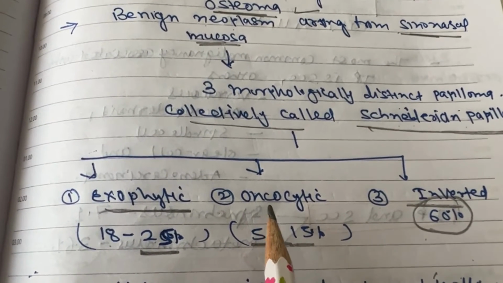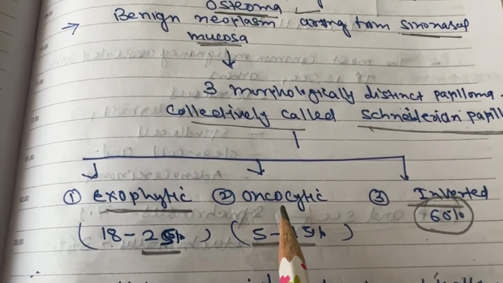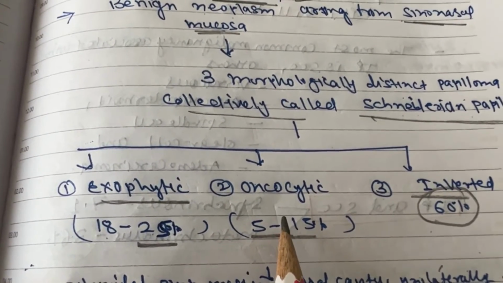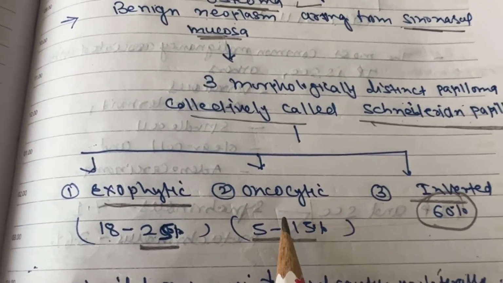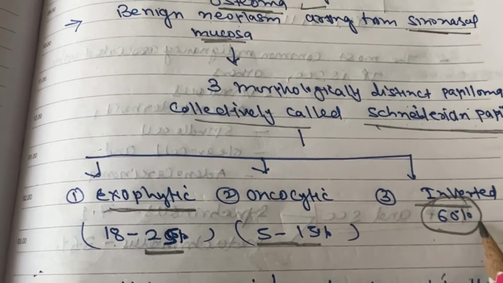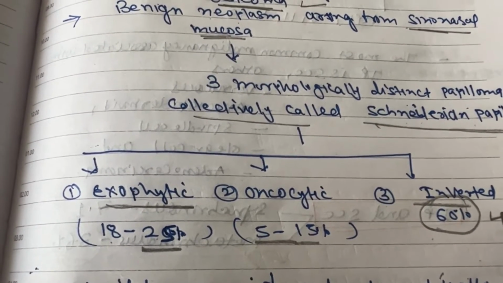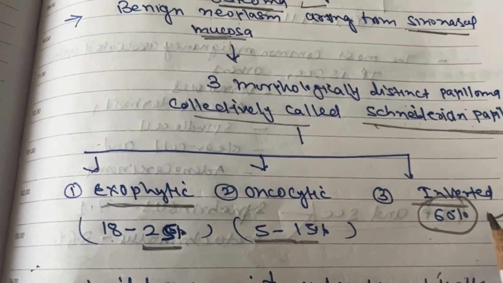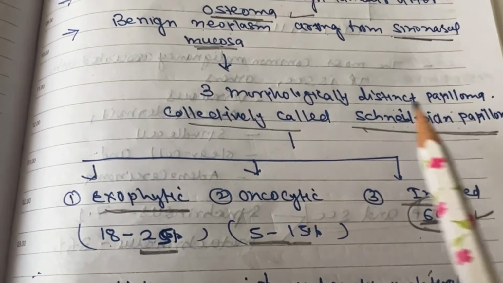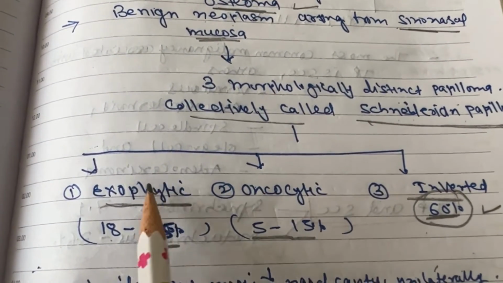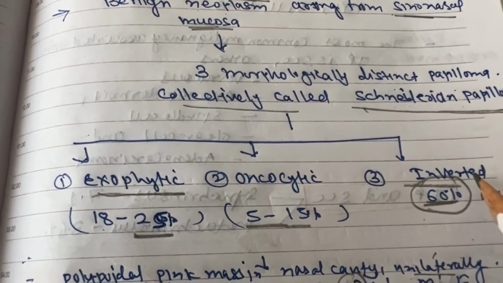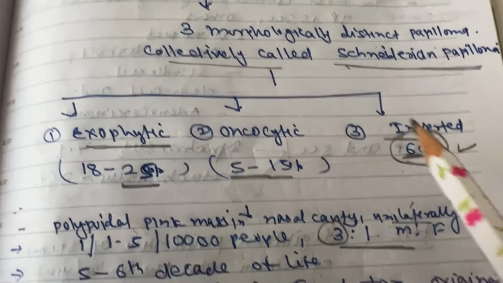Oncocytic has extensive dysplastic changes, accounting for 5 to 15% of cases, and may convert into squamous cell carcinoma after some time. And inverted papilloma is the most common type of papilloma, in which the epithelium invaginates into the stroma, about 60% of the cases. So in schneiderian papilloma, there are three types of papillomas: exophytic, oncocytic, and inverted, of which inverted papilloma is the most common type.